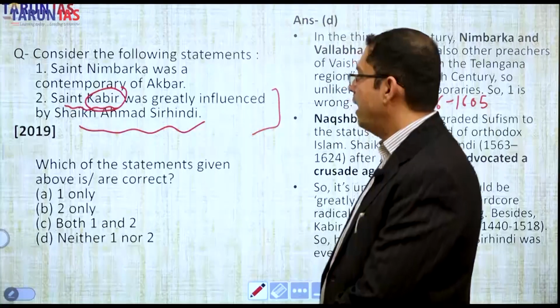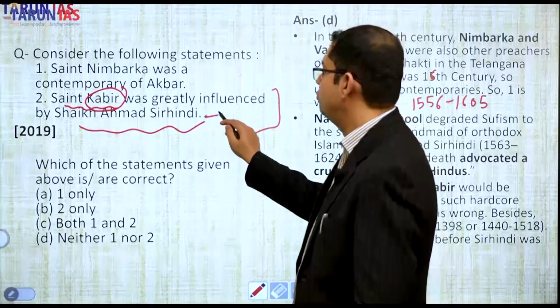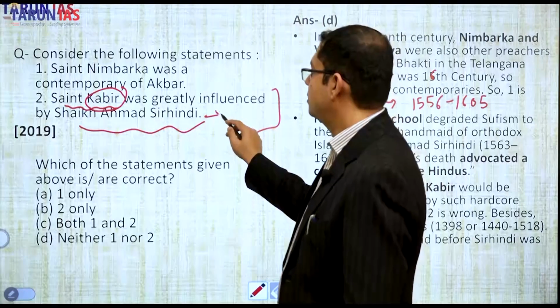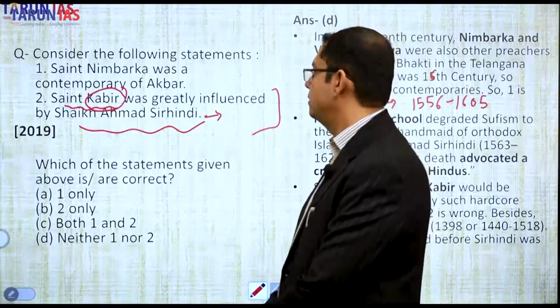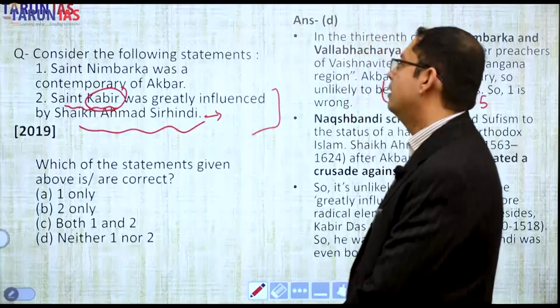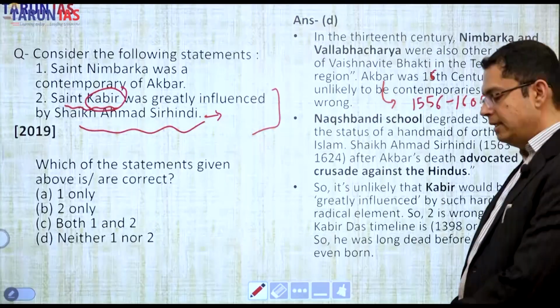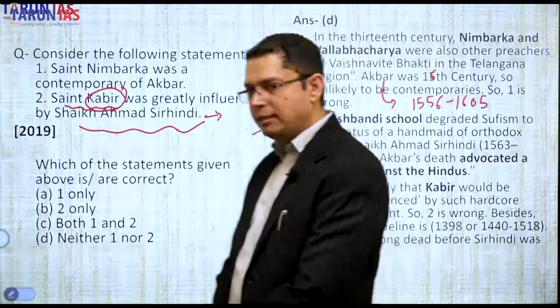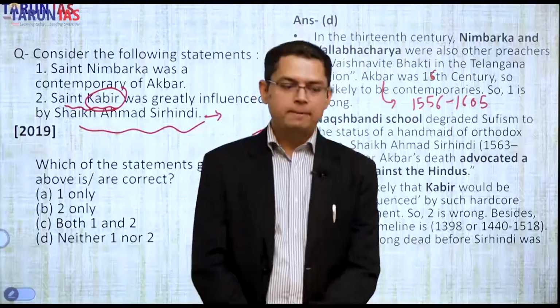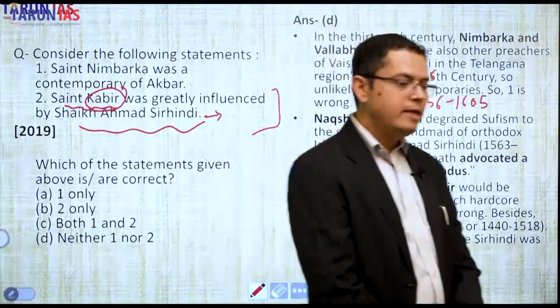And Sheikh Ahmad Sirhindi was a Naqshbandi Sufi from present Sirhind, which is in Punjab.